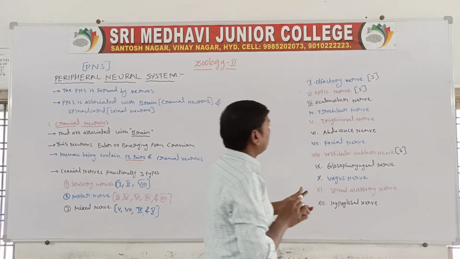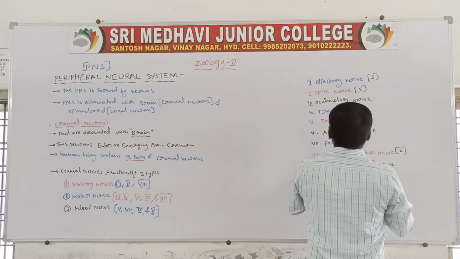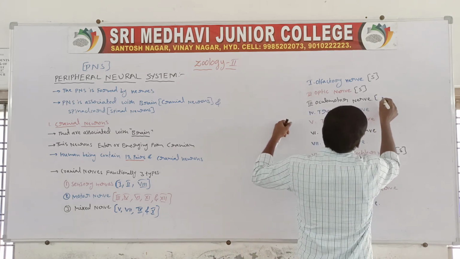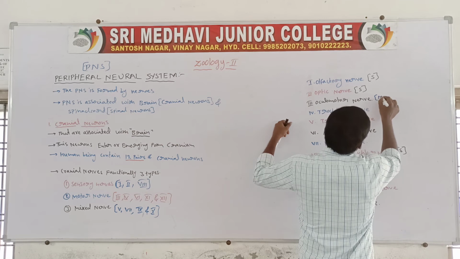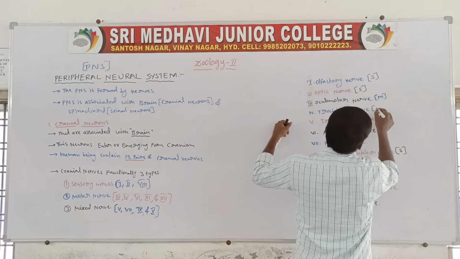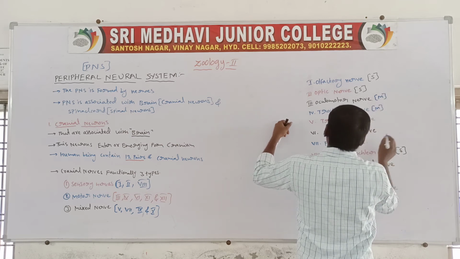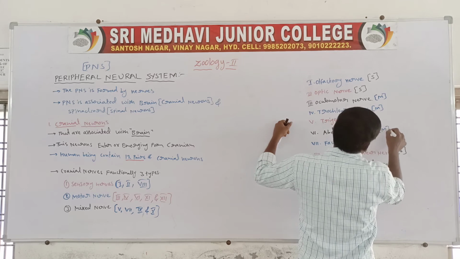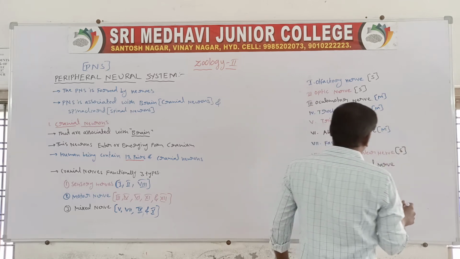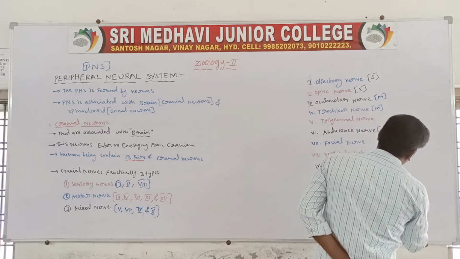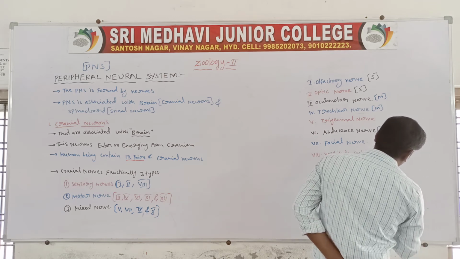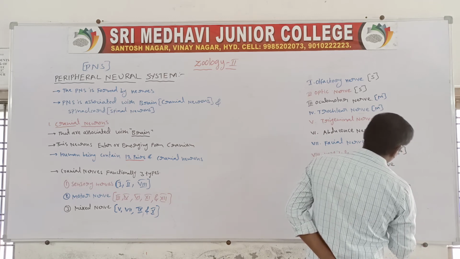Next one, 3, 4, 6. So they are the motor nerves. 4th one motor nerve. 6th one motor nerve. 11th one motor nerve and 12th one also motor nerve.